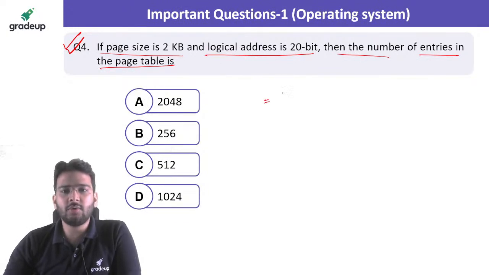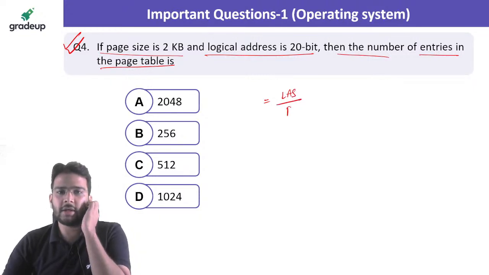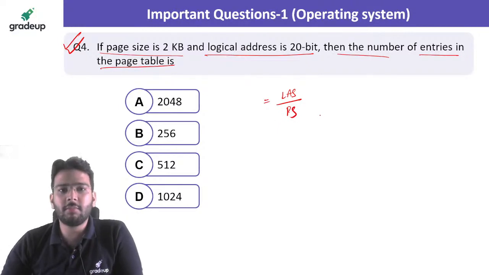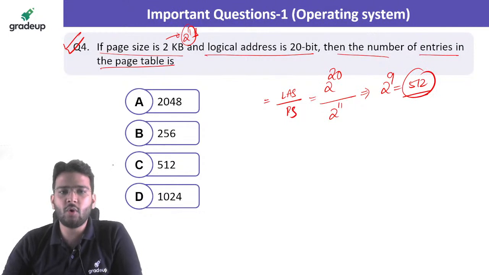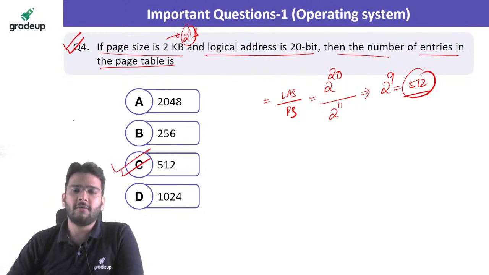So that is equal to your logical address space, or you can say virtual address space, both are the same thing, divided by the page size. That will give you the number of pages or the number of entries in the page table. So here you can solve this. 2 raised to the power 20 is going to be a logical address space divided by the page size, which is 2 KB. 2 KB means 2 raised to the power 11 bytes, right? So here 2 raised to the power 11, and you will be getting 2 raised to the power 9, which is 512. So number of entries will be 512. Option C is the correct answer for this question number 4.